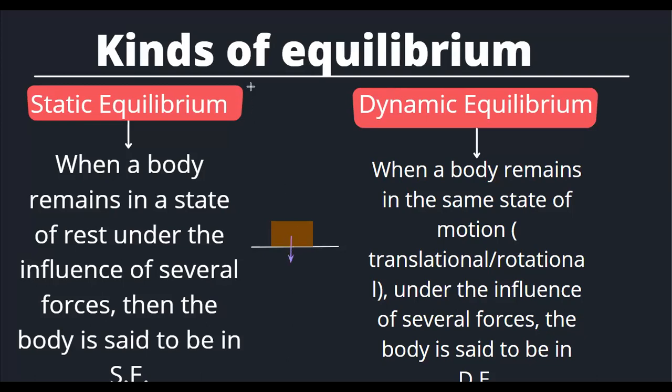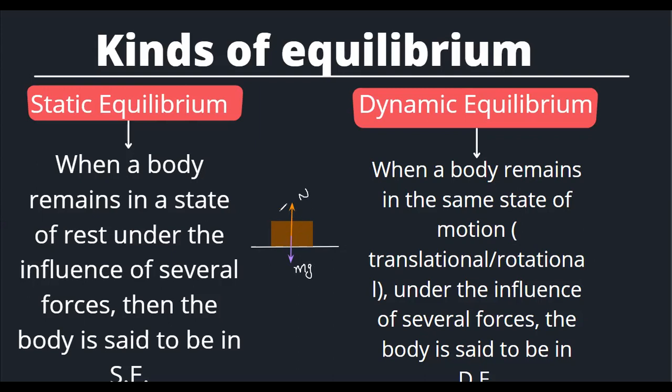Similarly, the normal reaction force, or the supporting force, acts vertically upward. There is no translational motion, it is at rest, because we are speaking in terms of static equilibrium. The block's mass is m, and its weight we will write as mg.